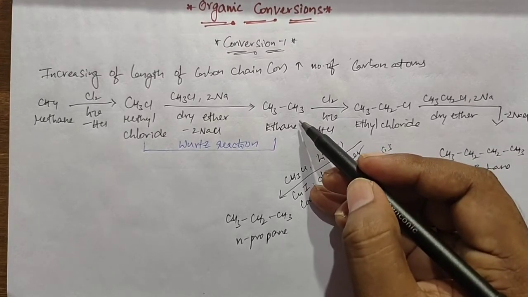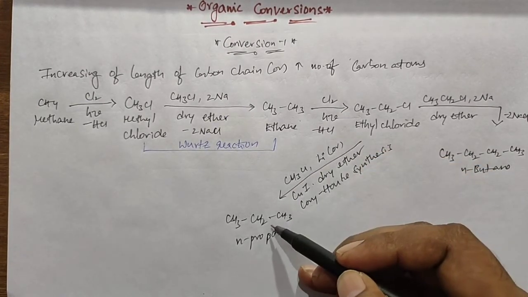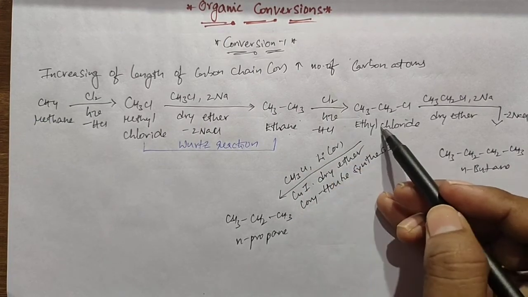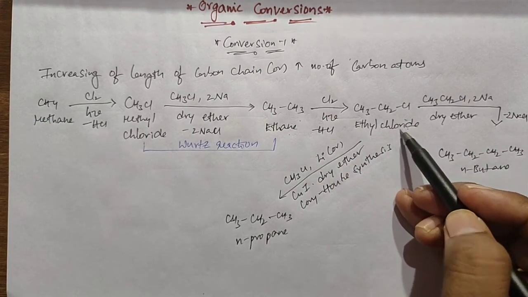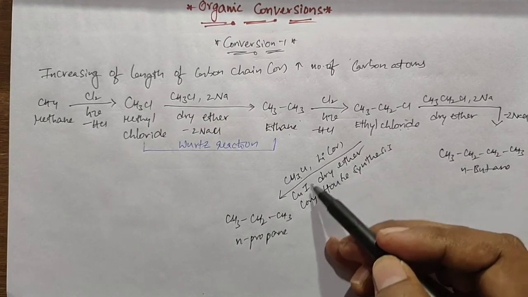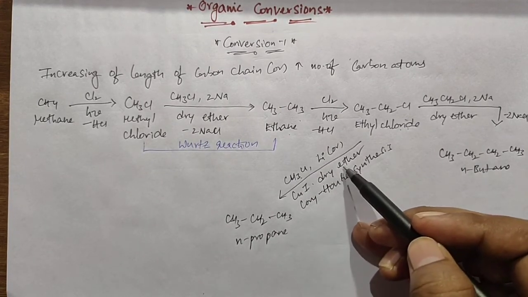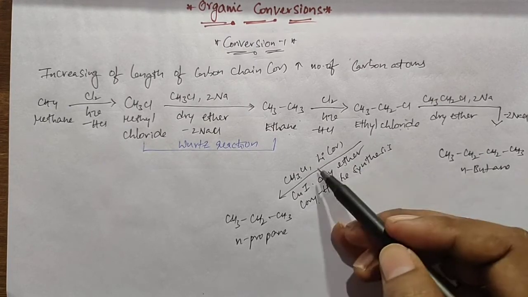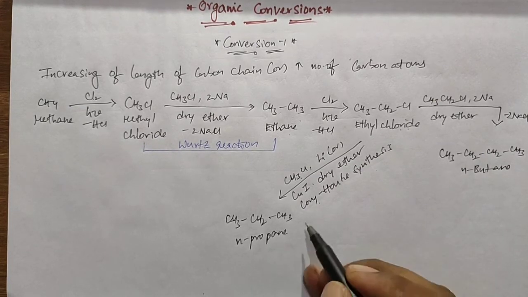Here the length of the carbon chain increases from 2 carbons to 3 carbons. Ethane undergoes chlorination and forms ethyl chloride, and this ethyl chloride reacts with methyl chloride in presence of lithium and cuprous iodide in dry ether, which we call the Corey-House synthesis, and it forms n-propane.